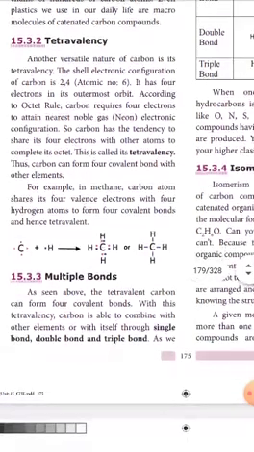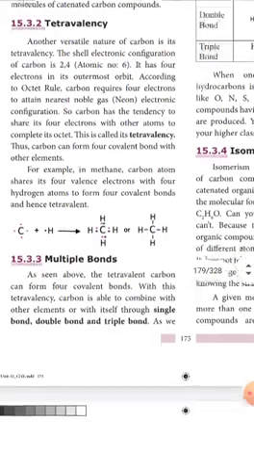And here we are going to see one example. In methane, carbon combined with 4 hydrogen atoms through covalent bonds to form methane. Next we are going to see another special feature of carbon, that is multiple bonds.